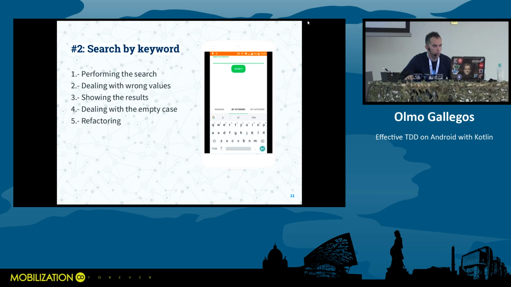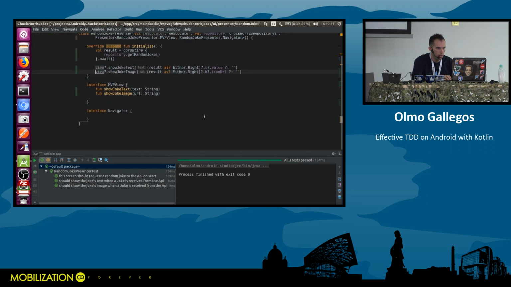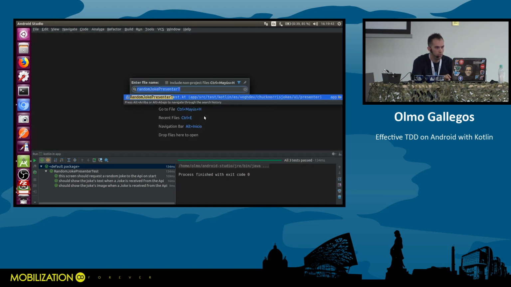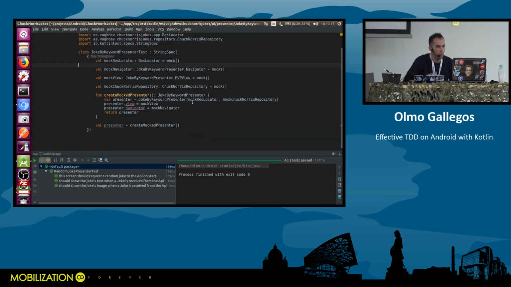So now we are moving to the joke by keyword presenter test. Right. And the first one was that this screen should perform a request, should search jokes by keyword when search button is tapped.